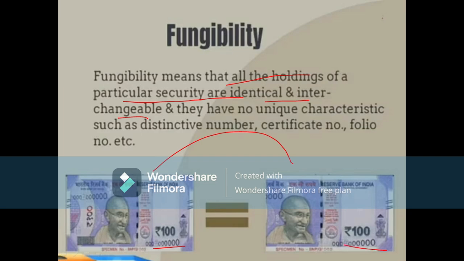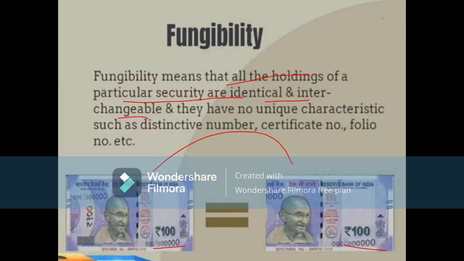Likewise, the unique characteristics, or else the distinctive numbers, or else the certificate numbers, will not be the same. But the number of securities that we want to change will be identical. The same amount of shares will be transferred, but the distinctive numbers or the unique characteristics on them will be changed.